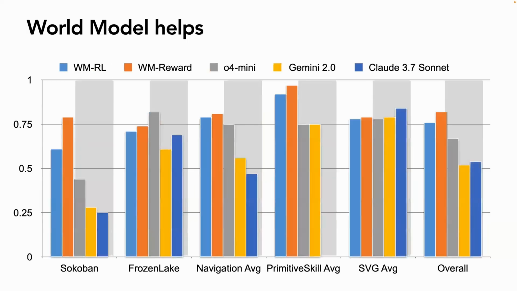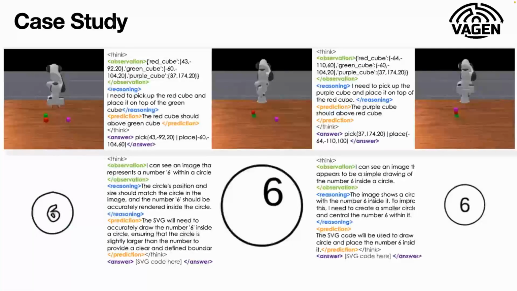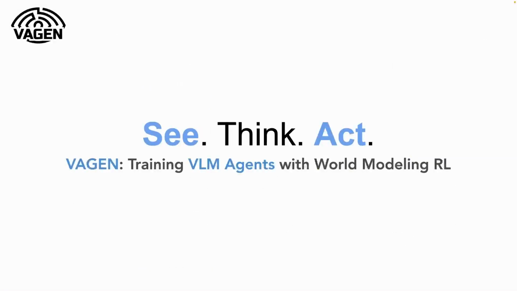And then we can also compare with the closed source models, like the GPT models, Gemini models, and Claude models. We can see the model's performance is still not that bad compared to the closed source models. We also observe that for the model reasoning part, like robot manipulation, they highly rely on this JSON-based representation. And for the SVG-based tasks, this kind of exploration or thinking about the next state is also helpful and actually helps the model do the SVG QA task. So this is trying to show that we not only want the model to act, but also to explore more about the state, and they should see the state and act together.